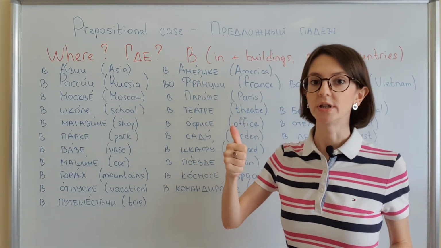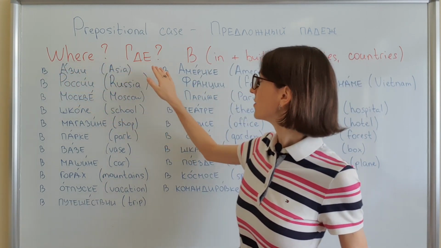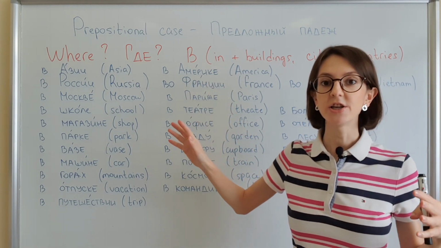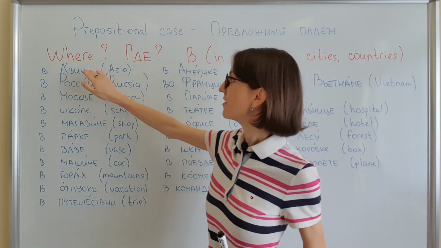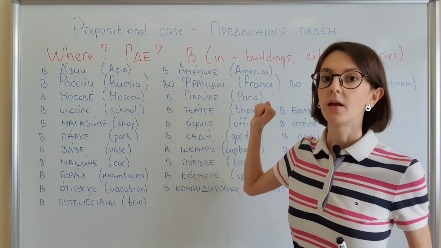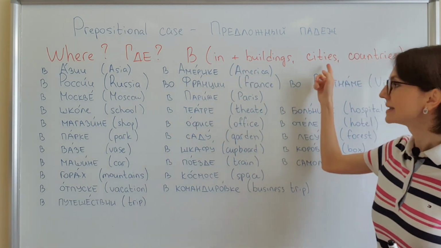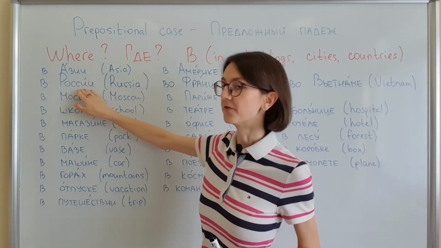So continents. В Азии, в Америке. For example, I live in Asia, or I live in America, or in Europe. В Азии, в Америке. We also use в plus countries. For example, в России,